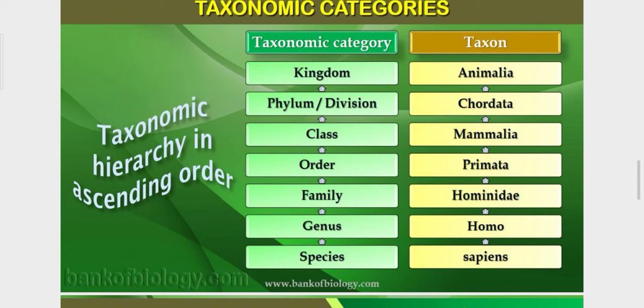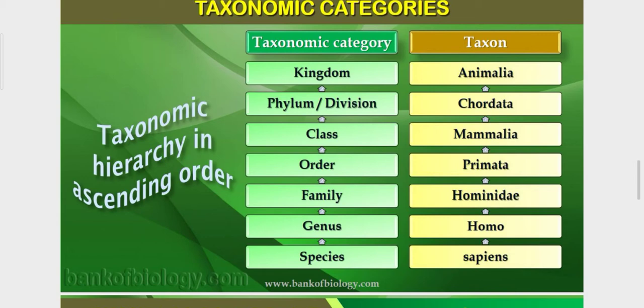This is the taxonomic hierarchy in ascending order, the classification of human beings. Species sapiens, genus Homo, Homo sapiens. Now family, from which family do we belong? Hominidae. Order Primata, class Mammalia, phylum or division Chordata. Phylum is written for animals and division is written for plants. Kingdom Animalia. So we belong to kingdom Animalia, and the phylum becomes Chordata.